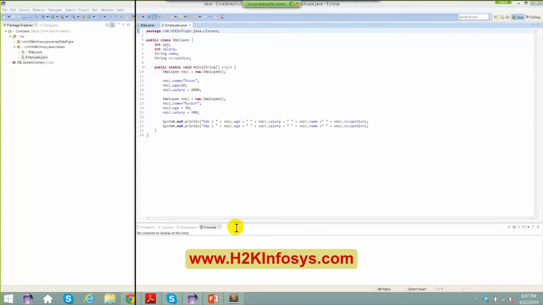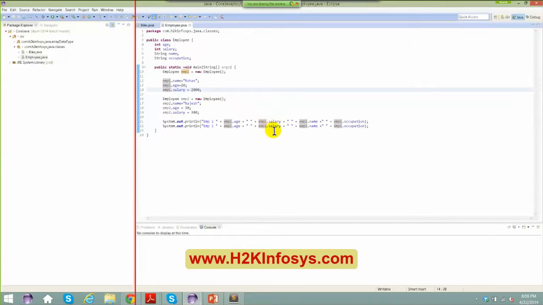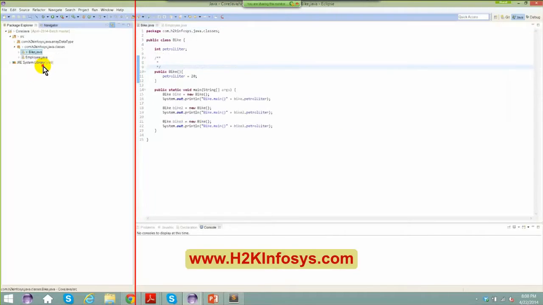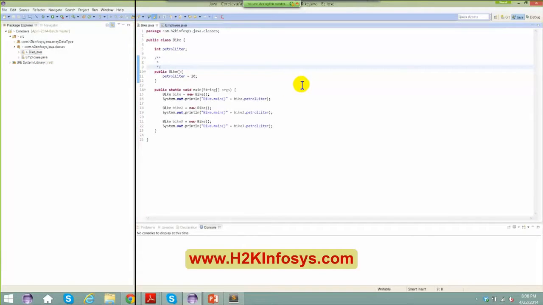All right. In the previous session, we were basically talking about creating an employee. I created an employee here, and after creating it, I used to initialize all the properties of that particular object. So now, instead of doing this, my main objective is that the moment I create an employee, I want to give a name to that employee. In conjunction with that example, I came up with an example to talk to you regarding a Bike.java file.